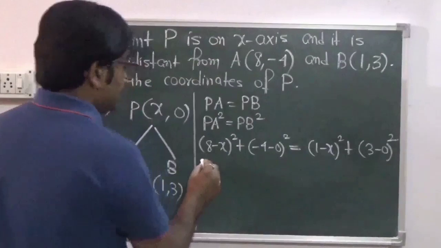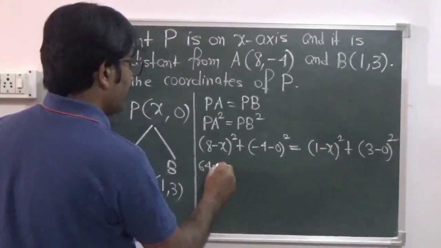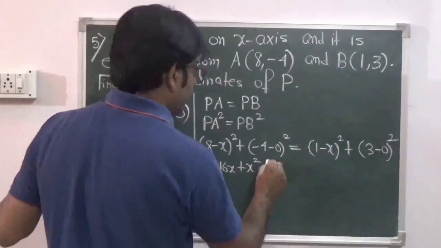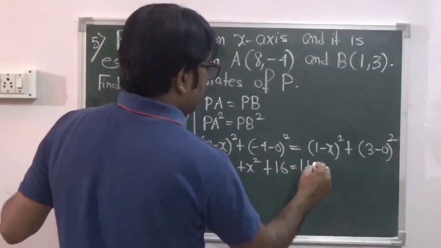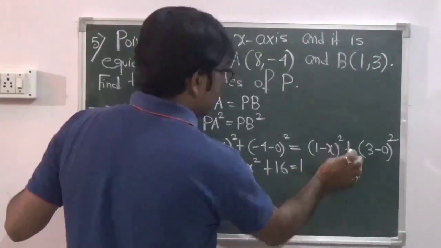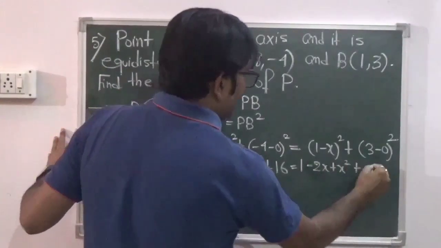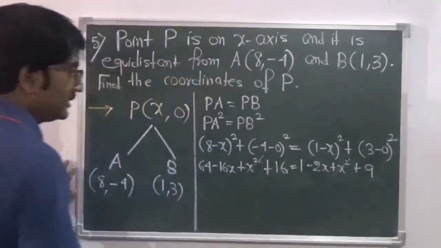So we have here, 64 minus 16x plus x square plus 16 equals 1 minus 2x plus x square plus 9. So x square and x square will cancel out.